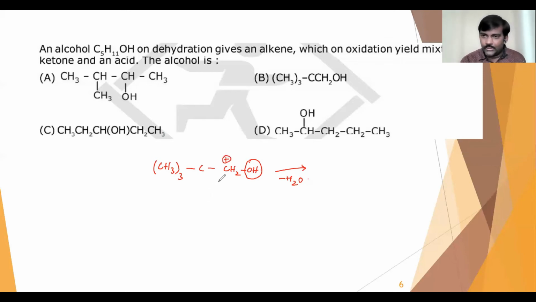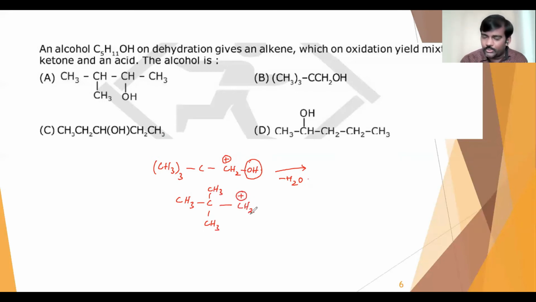After that, the positive charge can move to the next carbon, because here we have CH3 thrice. You can elaborate like this. So this is the carbocation you got.